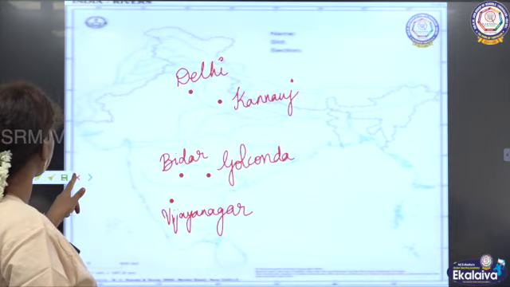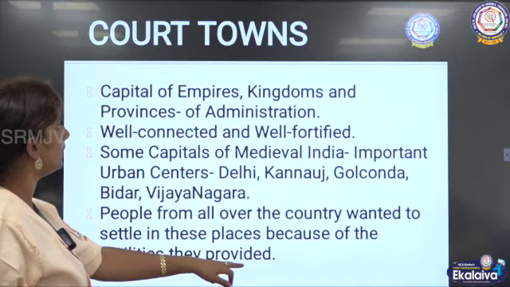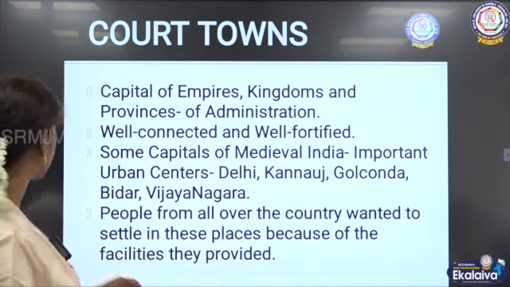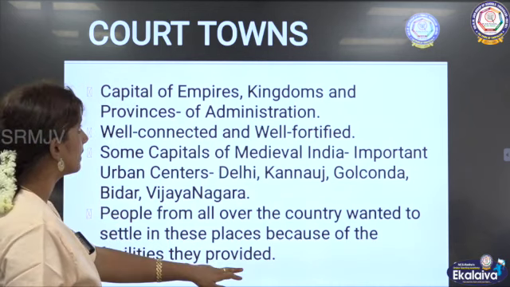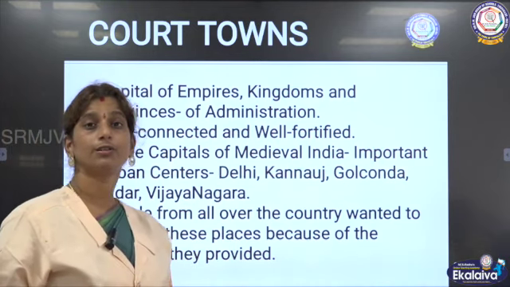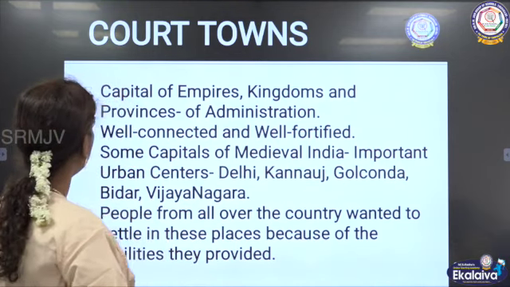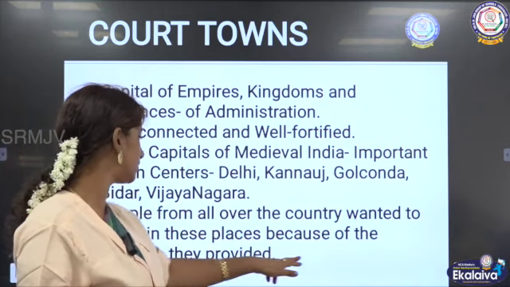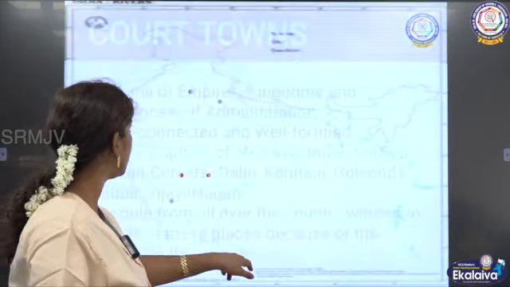So now, next we are going to see founded towns. We have seen the capital towns, the court towns. Court towns are also called capital towns, which we have seen already.